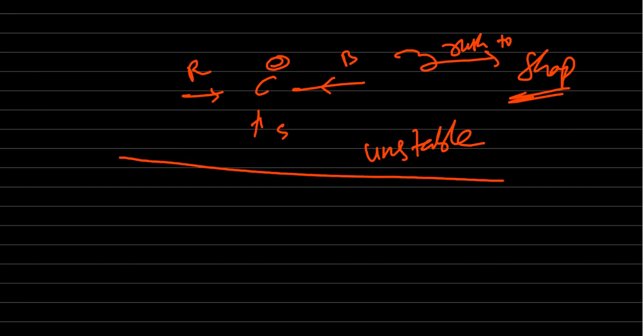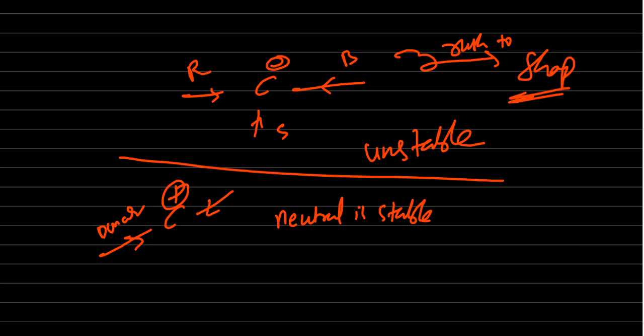Otherwise, one more thing, what I told you in the beginning, neutral is more stable. Neutral is stable, right? So if positive is there, if electron donating groups are there, then it leads to neutral. Donors are there, then the positive charge is there, electron donating, then it becomes neutral. That's why it is stable. So a carbocation, whenever it is attached to donors, is stable. That means plus inductive groups.